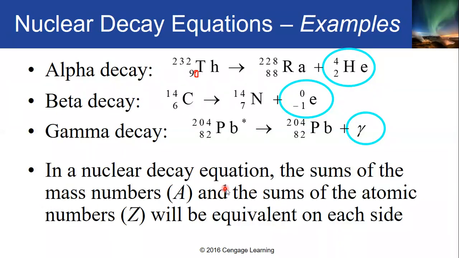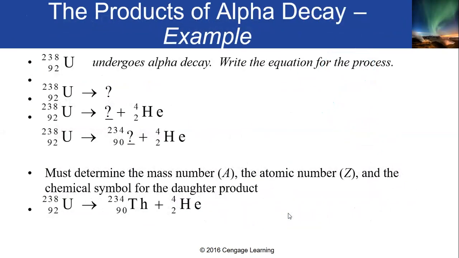And just remember, in a nuclear decay equation, the sum of the mass number A, yung nasa upper left, and the sum of the atomic numbers, yung nasa lower left, must be equivalent on each side. Yung pinaka-hint pag tayo ay nag-examine ng mga nuclear decay equations. Alright, so I think that is clear to everyone.